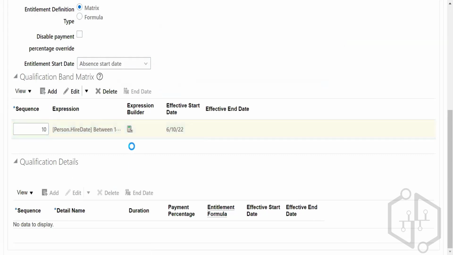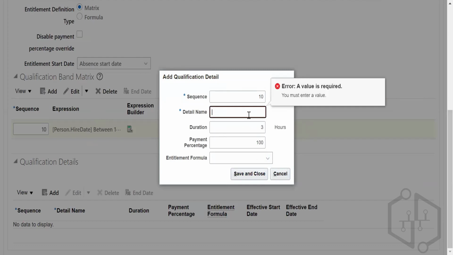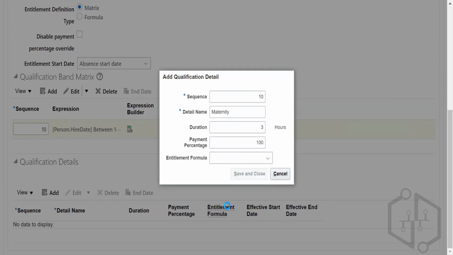Qualifications we can add as sequence 10, duration 6 hours or 3 hours, payment percentage 100%. Entitlement formula, if you have, you can save there. So what is the detail name? A qualification means whatever qualification the person has, that means, what's maternity? Save and close.